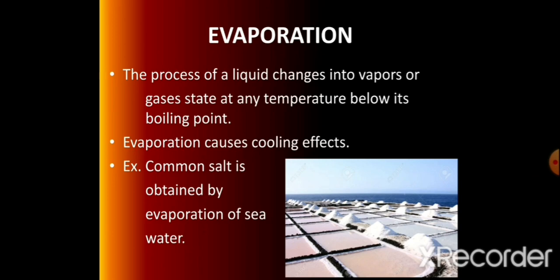Some of the particles have enough energy to break the force of attraction in between the particles. Then these particles escape from the surface of the liquid in the form of gas or vapors, but below its boiling temperature.